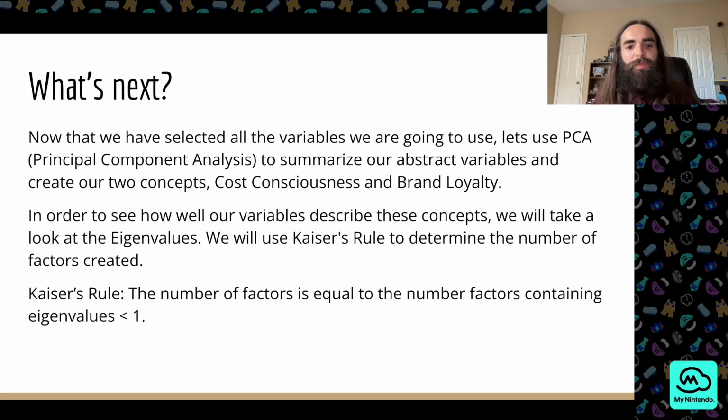So what's next? Now that we've selected all our variables, let's use PCA, or Principal Component Analysis, to summarize our abstract variables to create our two concepts, cost consciousness and brand loyalty. In order to see how well these variables describe these concepts, we'll take a look at the eigenvalues. We'll use Kaiser's rule to determine the number of factors created. Just for info, Kaiser's rule says the number of factors is equal to the number of factors containing eigenvalues greater than 1. So let's see the results of our PCA.